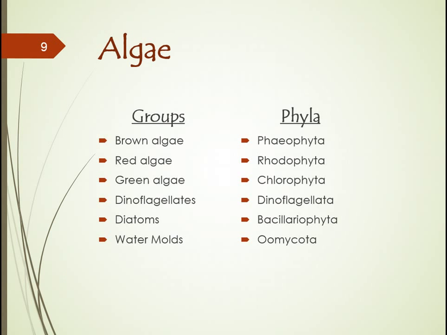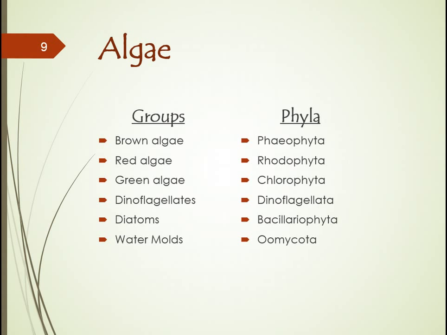Algae vary in their color, in their habitat, from being unicellular, that means single cell, all the way to multicellular, meaning made up of more than one cell, being macroscopic or microscopic. Microscopic means that you need to view them under a microscope. Macroscopic means that you can see them without a microscope. Also, in their cell wall structure, some of these algae will have different carbohydrates in their cell walls. All these characteristics are used to group these algae into these major phyla or groups as listed here.